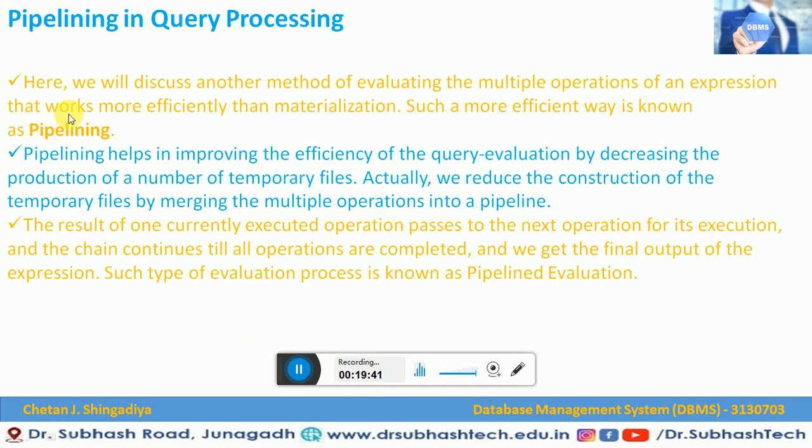Here we will discuss another method of evaluating multiple operations of an expression that works more efficiently than materialization. Such a more efficient way is known as pipelining. Pipelining improves the efficiency of query evaluation by decreasing the number of temporary files. We reduce the construction of temporary files by merging the multiple operations into a pipeline.